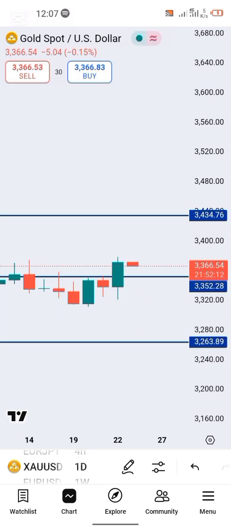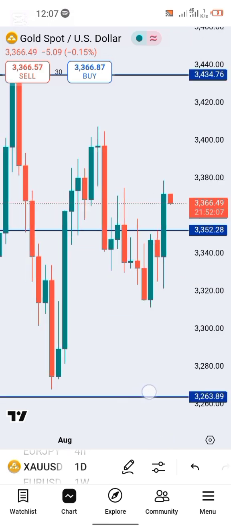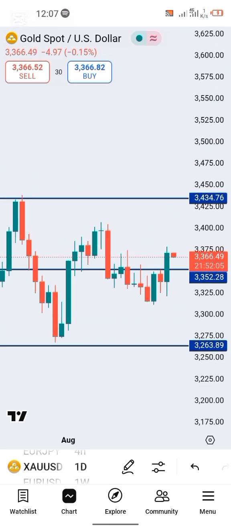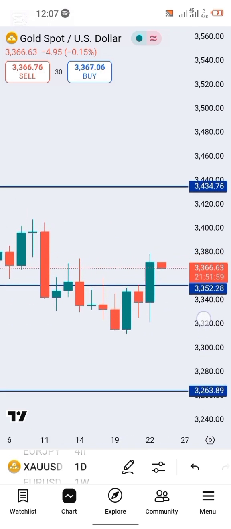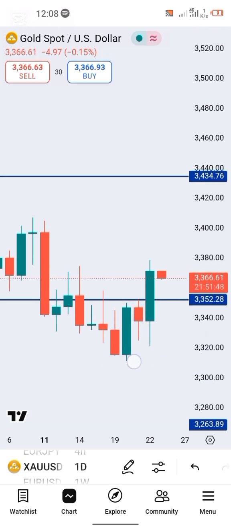Now on my daily time frame, guys, you are going to see something right here. This is the push to the downside. We anticipated this market to pull back to this level right here and continue dropping. Although we pulled back there and we dropped, we did not actually drop to the 100% retracement for this downtrend that started from here.